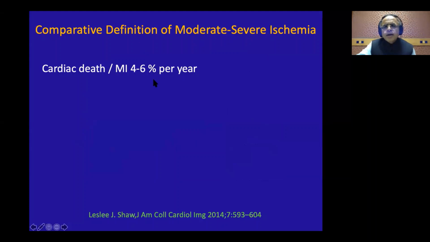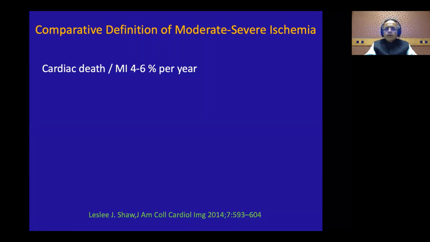Now the ISCHEMIA trial was the first trial where the patients were recruited after a stress ECG, a stress echo, a stress CMR or a stress nuclear study where ischemia was documented, and then they were enrolled. All the trials before that, like the COURAGE trial, the BARI trial or the BARI 2D trial, enrolled patients for optimal medical therapy versus revascularization after knowing their catheter coronary angiogram. While ISCHEMIA was the first trial which enrolled patients when they were positive on stress ECG, stress echo, stress CMR, or stress nuclear.